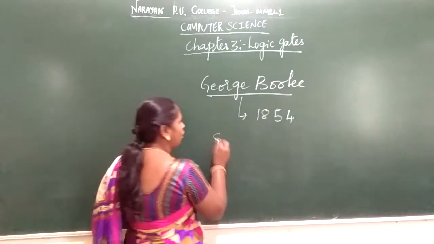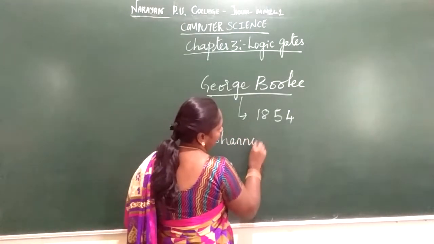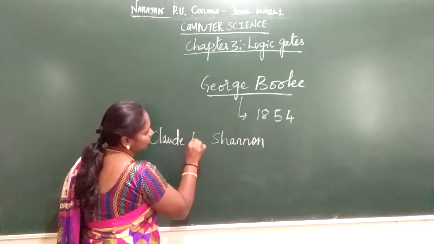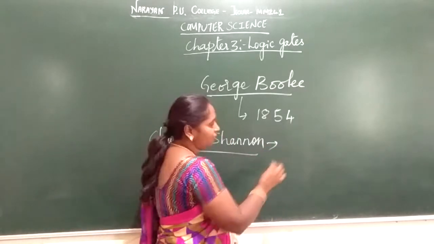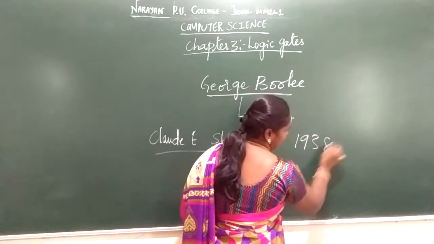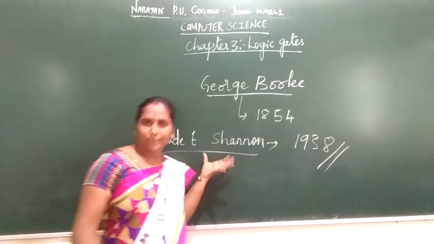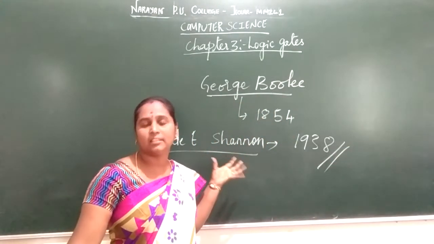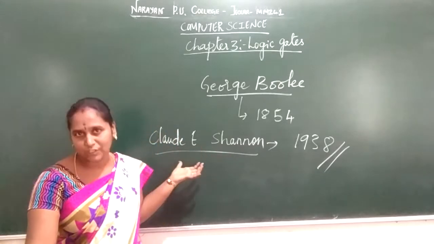Then a person called Claude E. Shannon led to the development in the year 1938. He published a paper, Symbolic Analysis of Relay Switching, that is also called circuit switching.